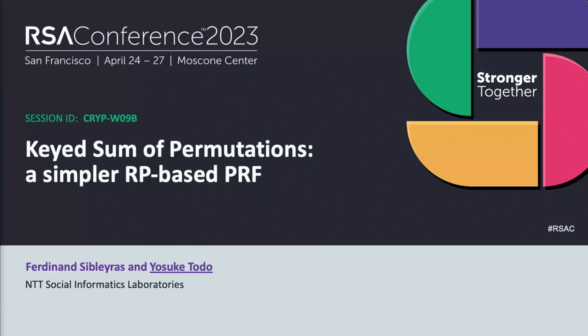Okay, the second talk is Keyed Sum of Permutations, a simpler random permutation-based pseudo-random function. I am Yosuke Todo at NTT Social Informatics Laboratories, and this is joint work with Ferdinand Sibleyras, same affiliation.